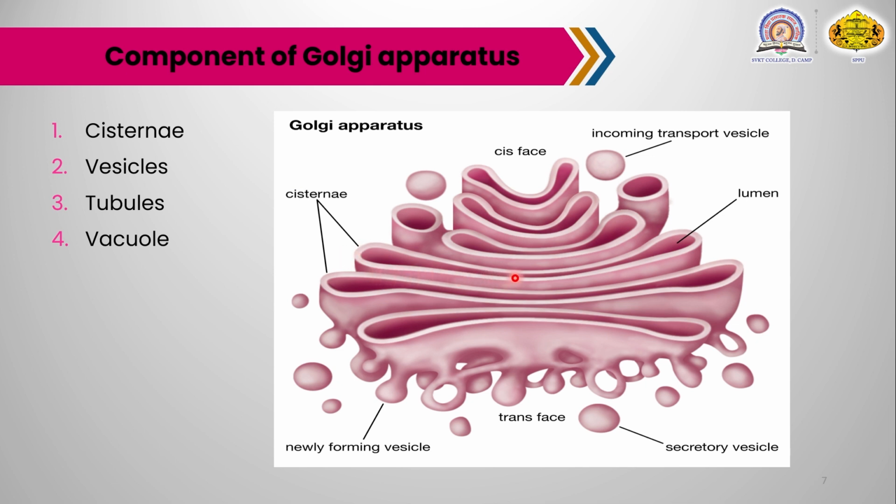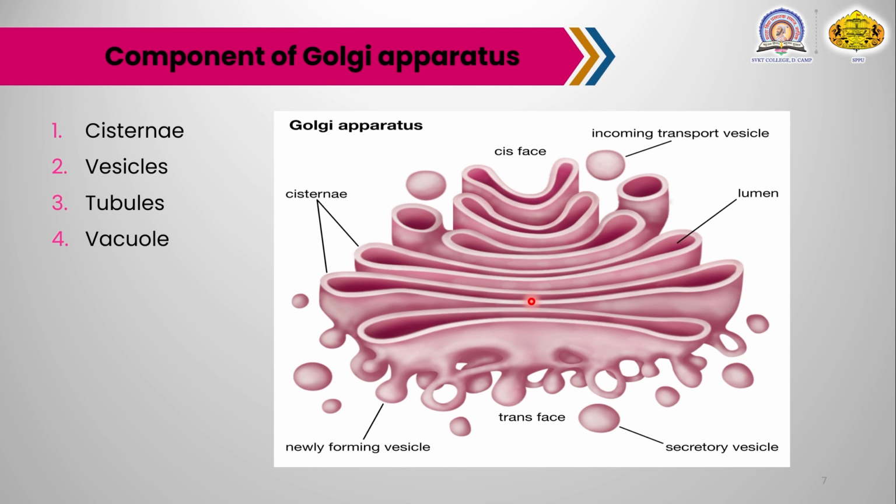The diameter of the cisterna is about 1 micrometer. The cisternae are present at the central place, flattened in nature, plate-like or saucer-like closed compartments held in parallel bundles, stacked one above the other.